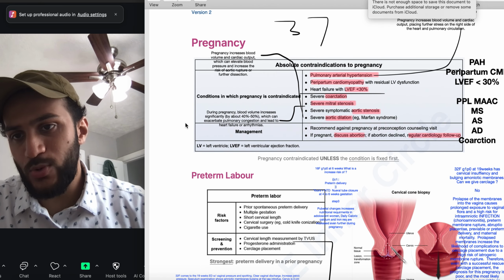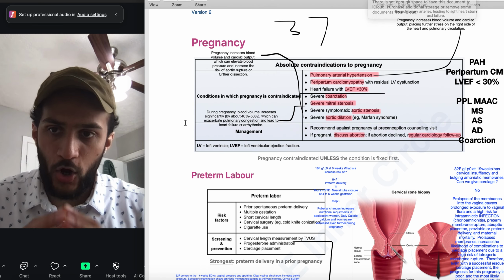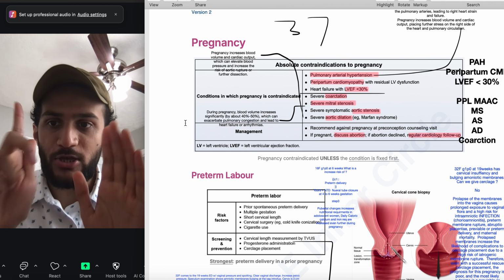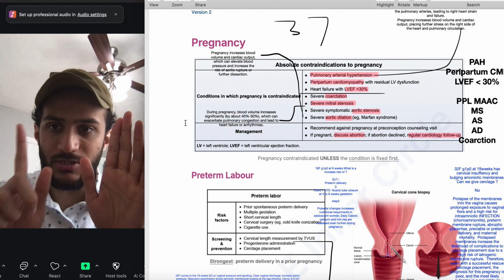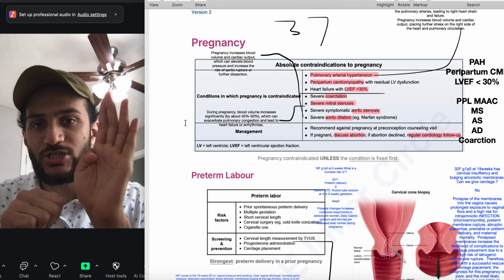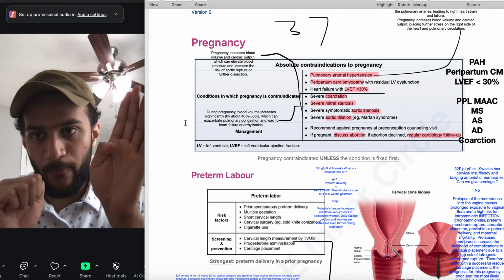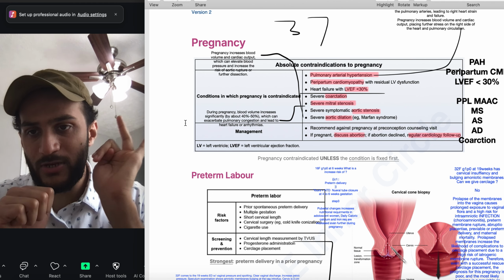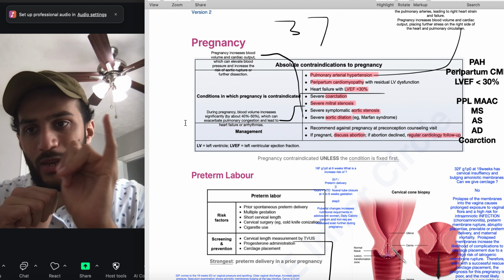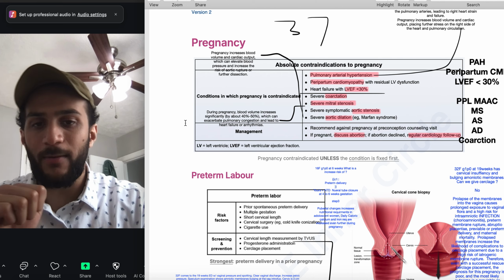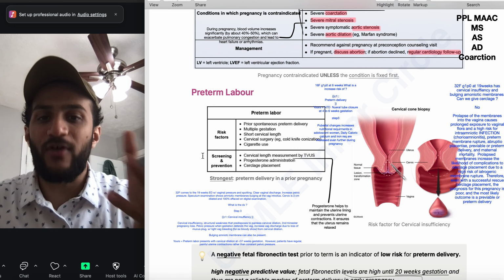So guys, let's just quickly come over here and recap this. What are going to be the 7 contraindications of pregnancy? We're going to do this together, okay? Severe symptomatic aortic stenosis, severe symptomatic mitral stenosis, severe aortic dilation such as Marfan syndrome because pregnancy can put pressure on the aorta, severe coarctation of the aorta, pulmonary artery hypertension, heart failure with ejection fraction less than 35%, and then we can have pulmonary artery hypertension. Preterm labor, what are going to be risk factors over here?